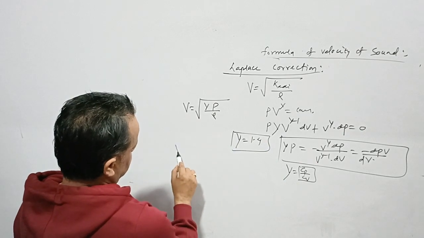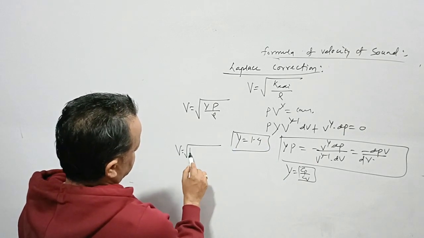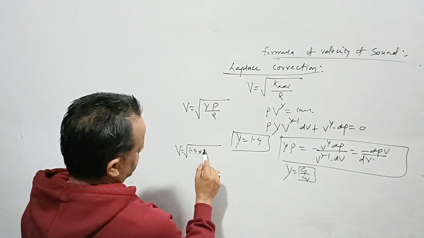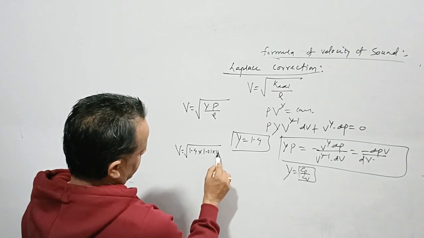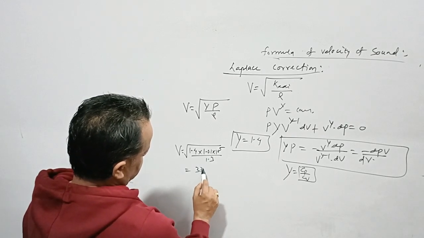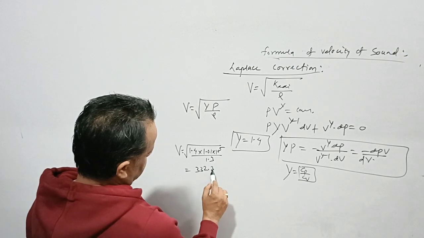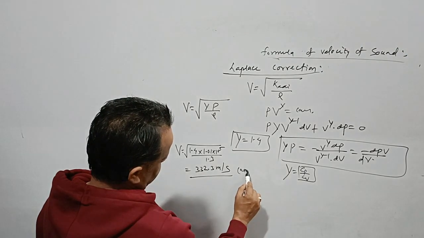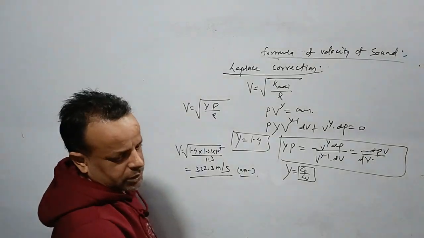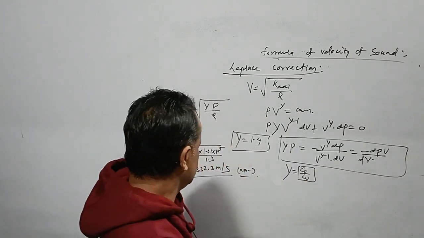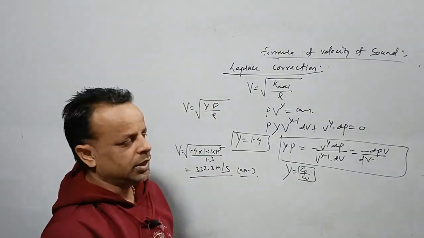When we place this value over here, this is atmospheric pressure 10 to the power 5 and this is 1.3, he was able to get 332.3 meter per second, which is basically approximate. Means the correction from Laplace was that he was able to get the exact values.